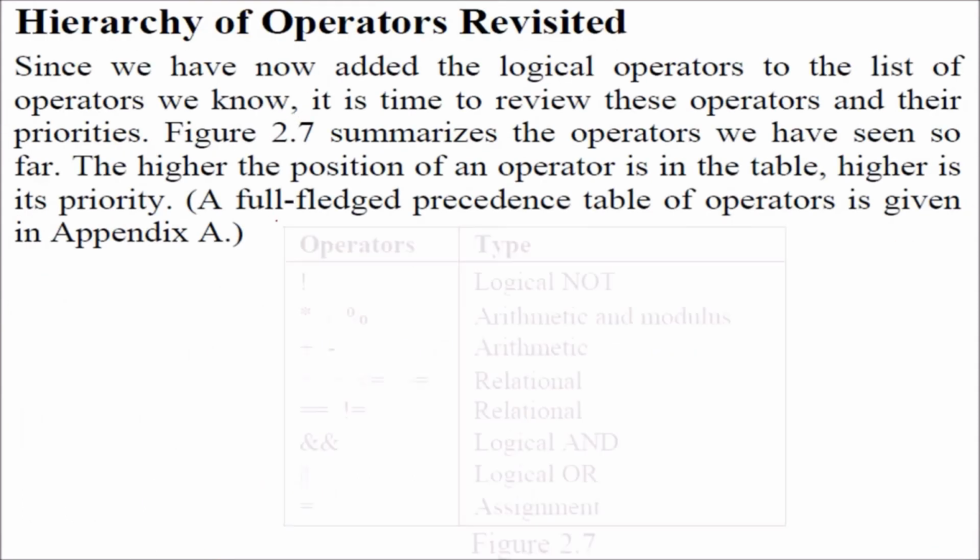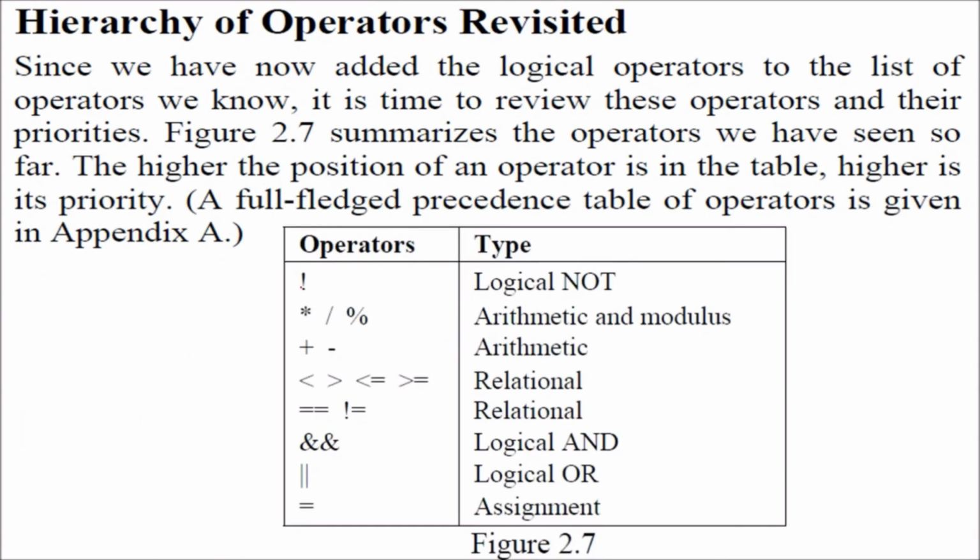Hierarchy of operators. We have already seen the hierarchy. So the first one is the not. In an expression, if you find not, it will be done first, followed by multiplication, division and modulus. Then we have plus and minus, that is arithmetic. Less than, greater than, less than or equal to, and greater than or equal to are relational. Then comes equal and not equal. Then we have and, then or, and then we have assign. So this is the order in which the operators work when we have operators and operands to find the value of an expression.